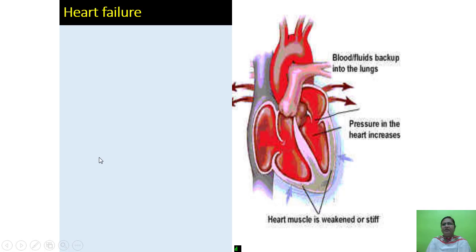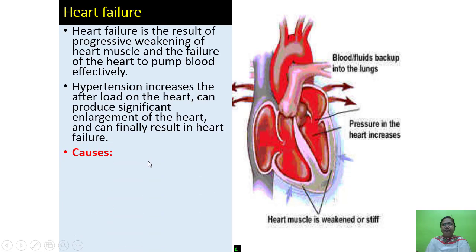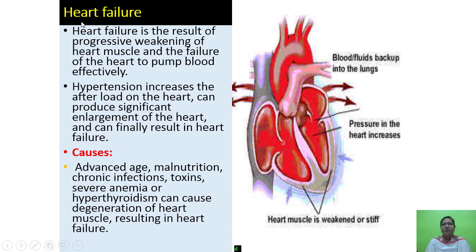The next disorder is heart failure. Heart failure is the result of progressive weakening of heart muscles and the failure of the heart to pump blood effectively. Hypertension increases the afterload on the heart, can produce significant enlargement of the heart and can finally result in heart failure.